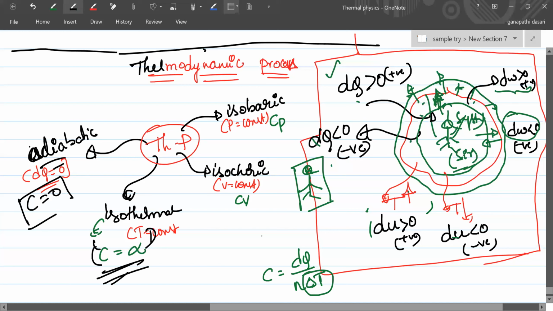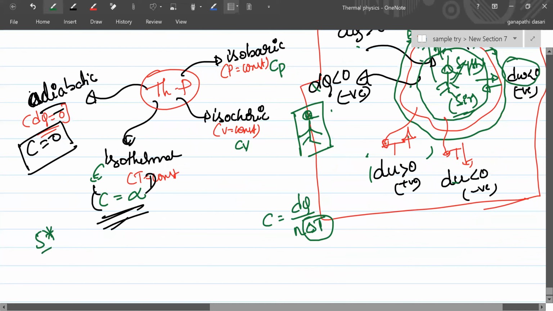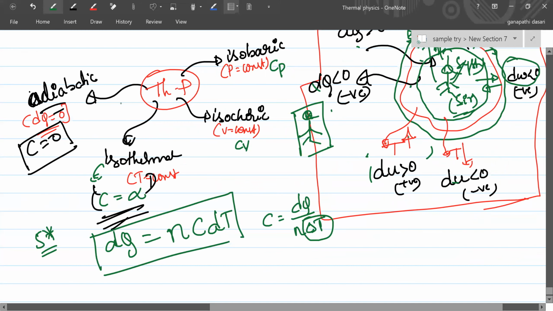So whenever you want to write dq for any process, Nivas, another important formula, 5-star formula: dq is written as nC dT, and this C is the specific heat for that particular process, okay?